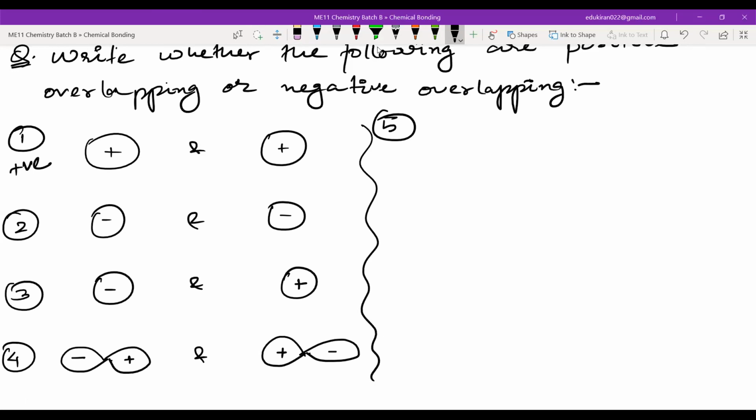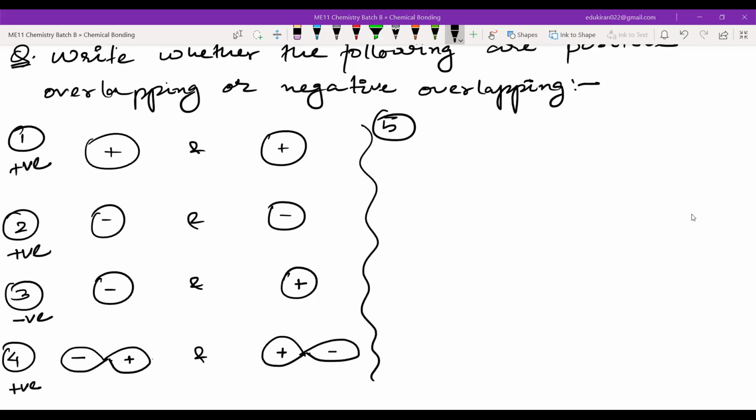What about the second one? Positive. Yes, sir. You joined the class late, I think. These signs should be the same. What about the third one? Negative overlap. Very good. What about the fourth one? Negative. Why? Because these two will be coming closer like this, in this way. So this will also be positive.